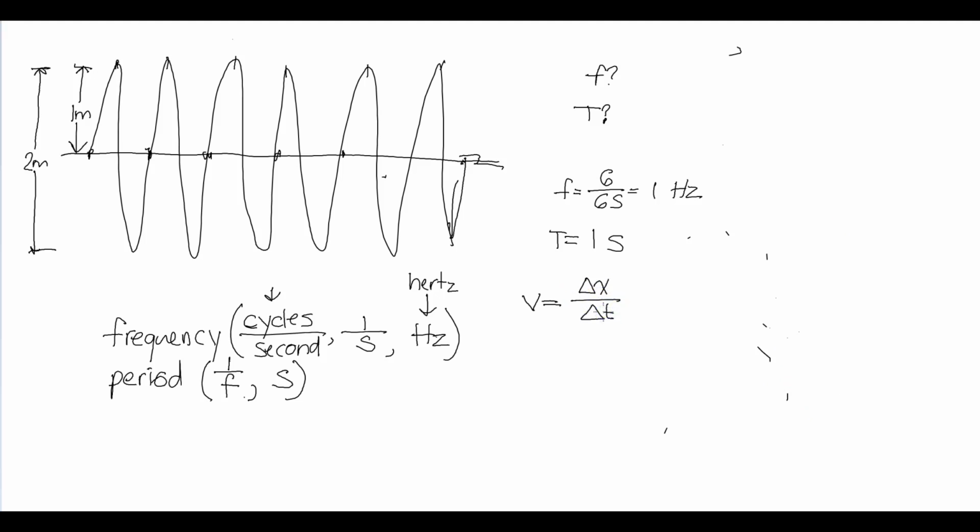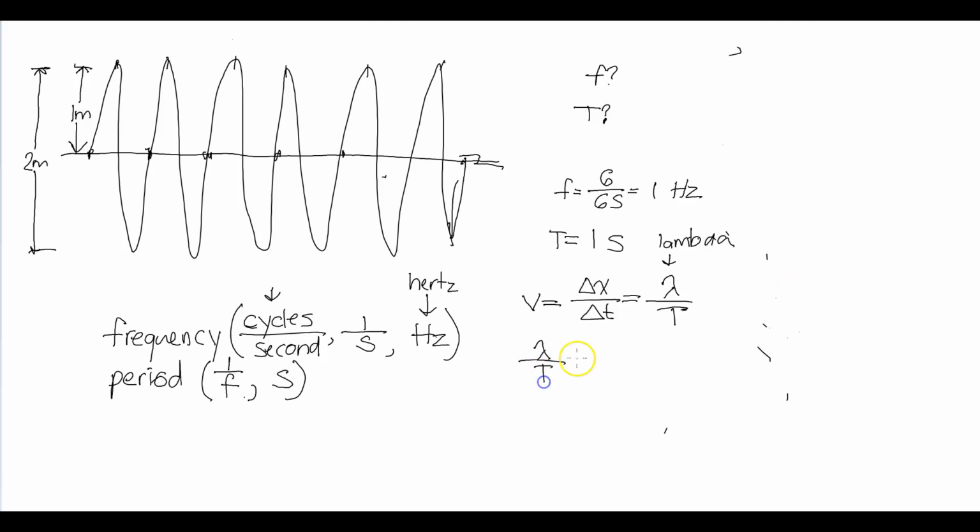So if you want to find out how fast one wave is moving, let delta x equal the wavelength. We use the letter lambda to signify wavelength. So lambda over the time it takes for one wave to go through one wavelength. That's basically the period. Why? Because that is the amount of time the wave oscillates. When it oscillates once, it goes through an entire wavelength. So lambda over the period.